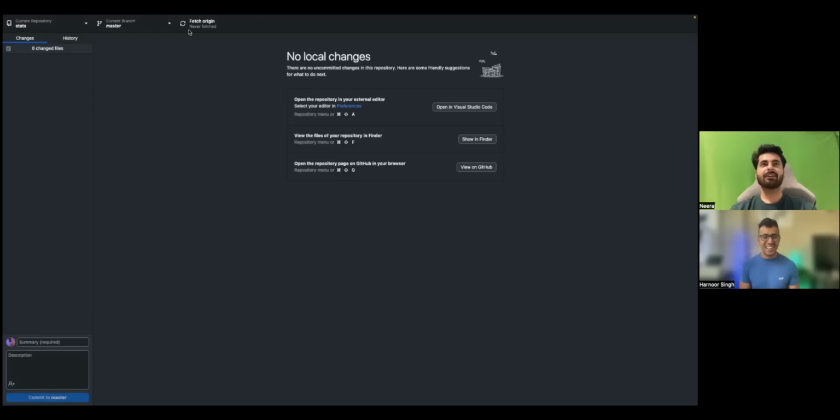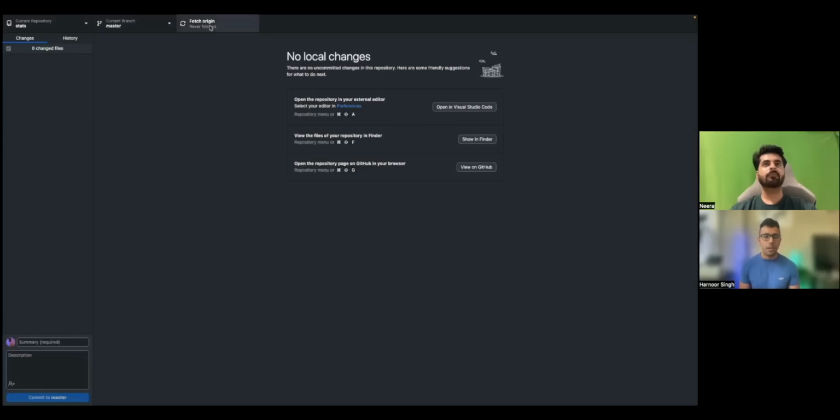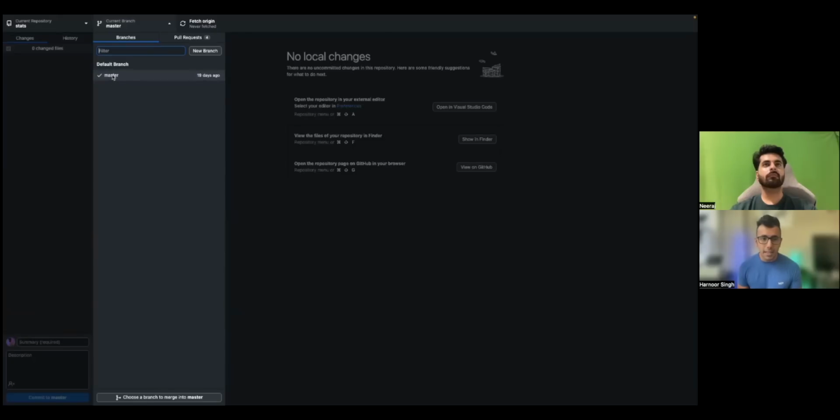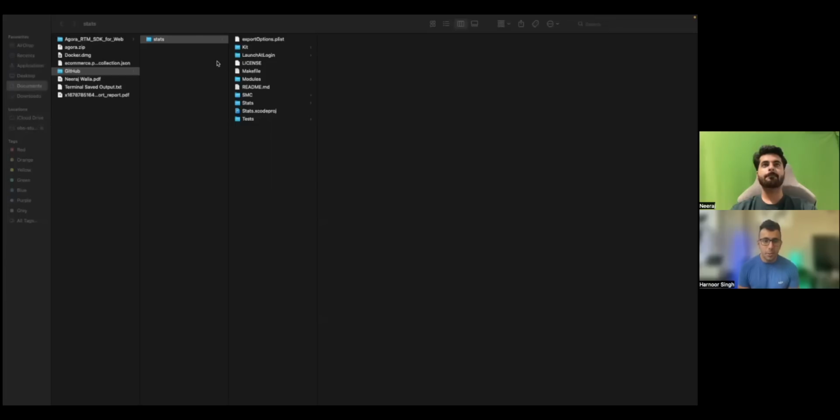Okay, so I think cloning is done, right? Yeah. So now it's in a master branch, and now let's go to the folder. So you can click on master, right click, and open in Finder. I think on the left side click on stats, and you'll find the option there. Yeah, right click, open in Finder, reveal in Finder. Okay. Here we go.